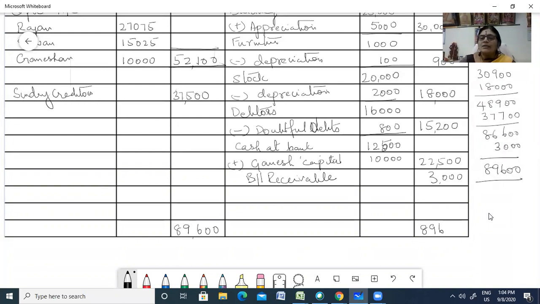So your liabilities should be equal to your assets. Only then your problem is right. Okay, children. So your liability is equal to your assets. So it is tallied. So we have completed the problem, and I hope you understood the problem, children.